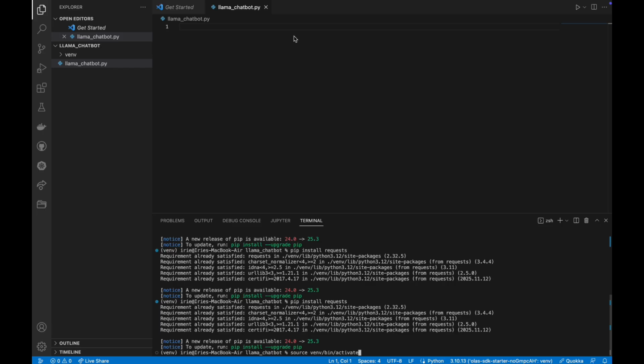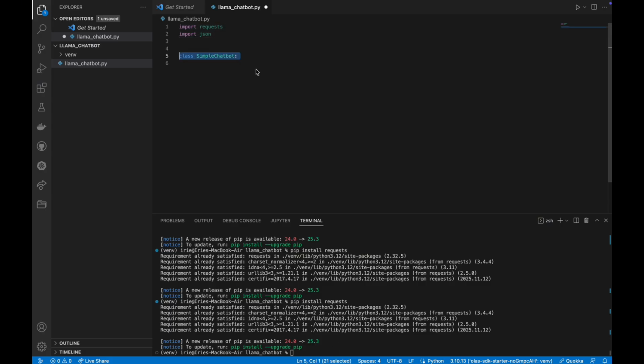Then, okay, let's create an empty file. You can do it here. I already have it. And import our first libraries. So we will need just requests and import json. You will see that requests doesn't work on your computer now, so we have to install it, pip install requests, and it's going to be okay.